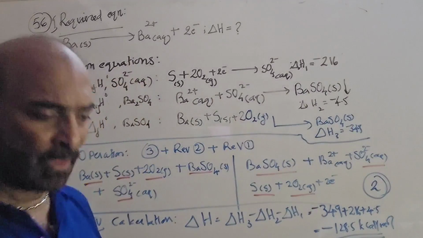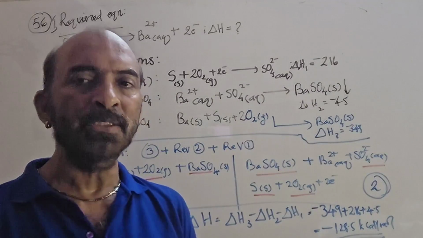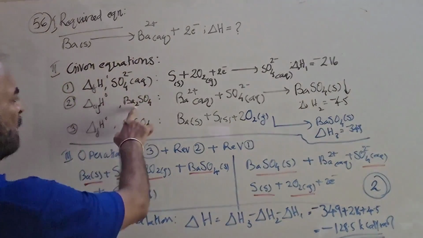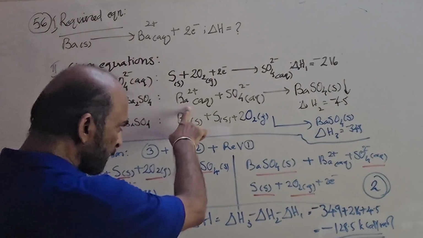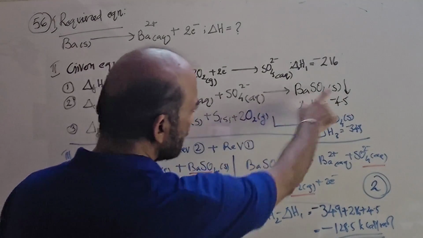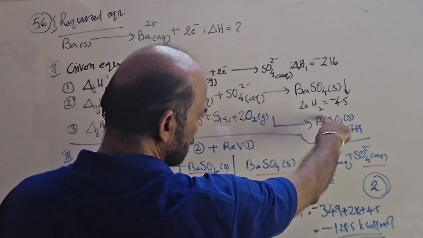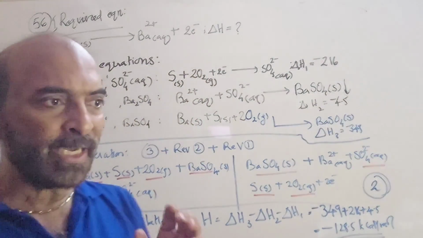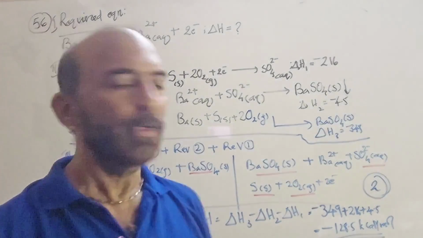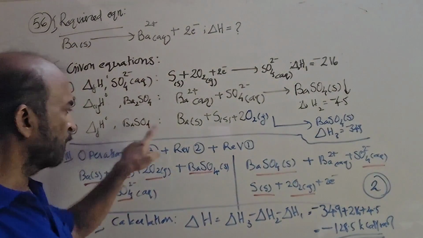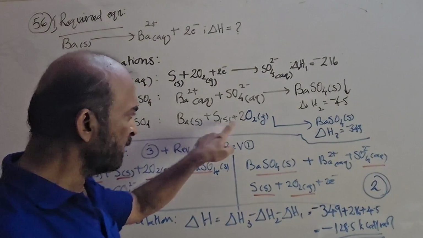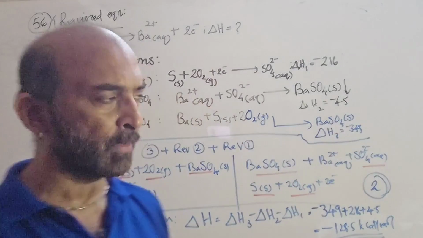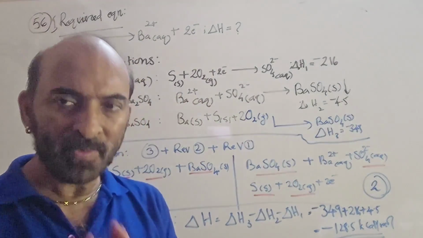Second statement they have given is the enthalpy of crystallization of barium sulfate. Crystallization happens from aqueous solution. So Ba2+ aqueous plus sulfate ion aqueous giving BaSO4 solid, precipitation; delta H2 is minus 4.5. Heat is released. And they have also given the standard enthalpy of formation of barium sulfate: Ba solid plus S solid plus 2O2 gas giving BaSO4 solid; delta H3 is minus 349 kilocalorie per mole. So now what to do?